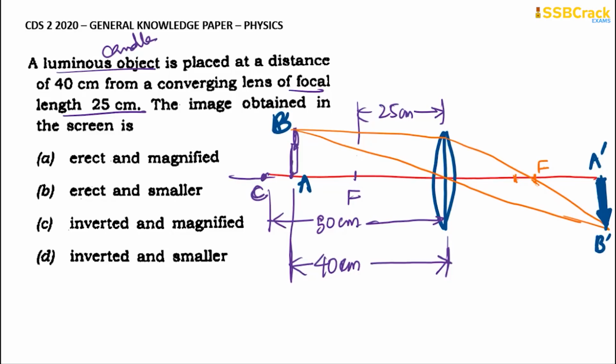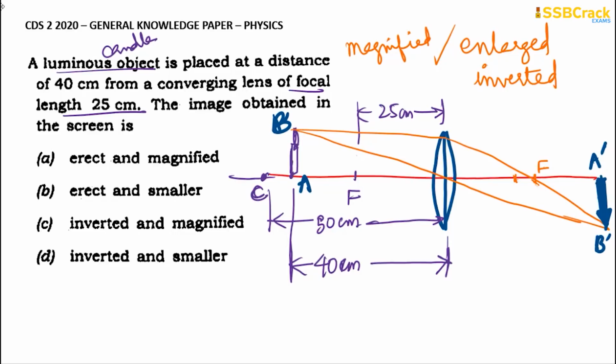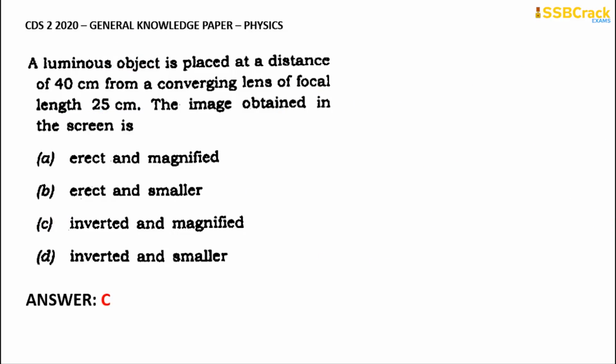What is the important thing that we have to understand here? My image is enlarged, my image is inverted. The other meaning of enlarged is magnified. So what is the correct answer here? It is answer option C. It is inverted and magnified. From this session, I think you are understanding what I'm trying to say. The answer is option C.